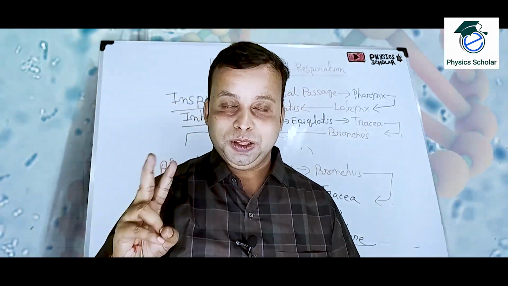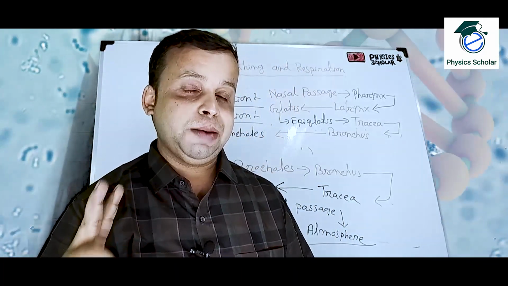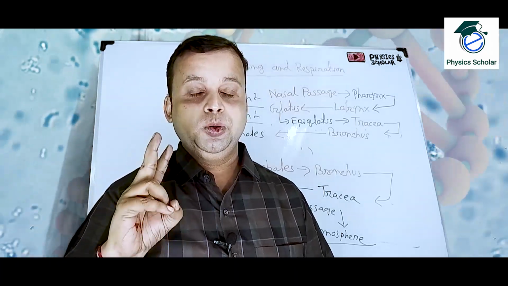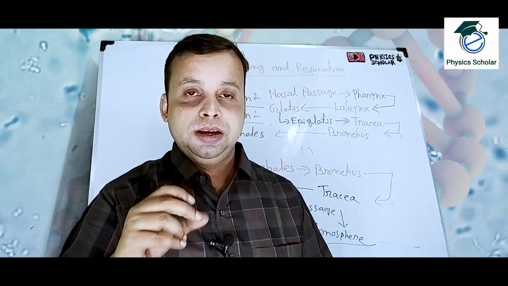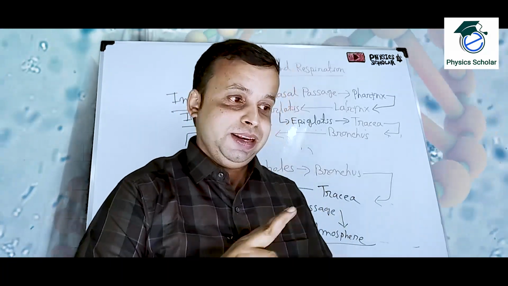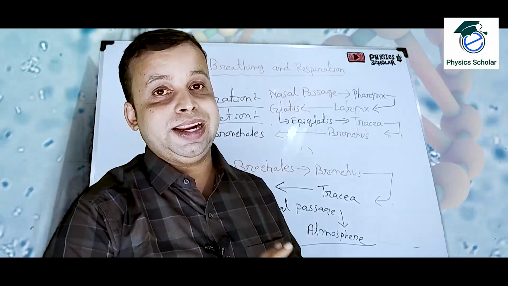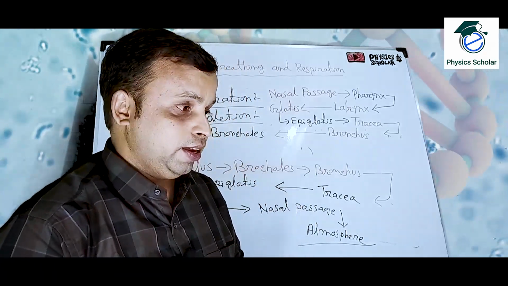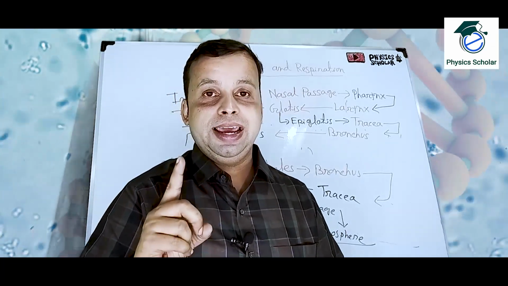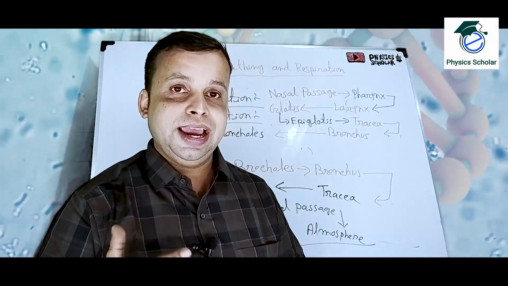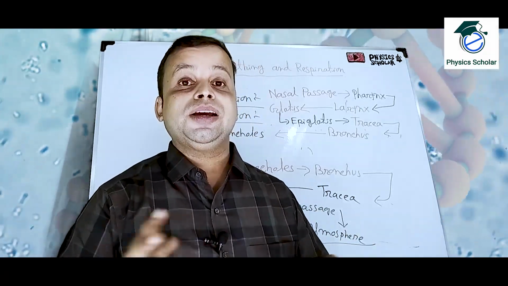So these are the two processes of how inspiration and expiration happen, and the two muscles which help in human respiration: the intercostal muscles and the diaphragm, how they act and how this process continues.